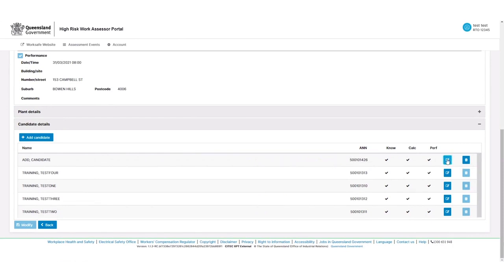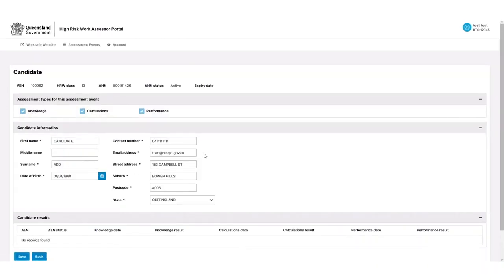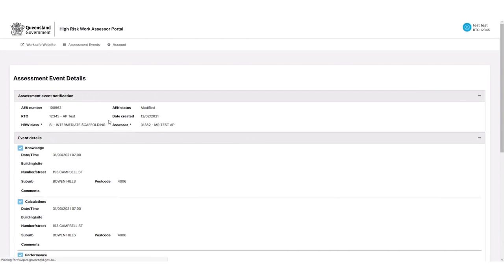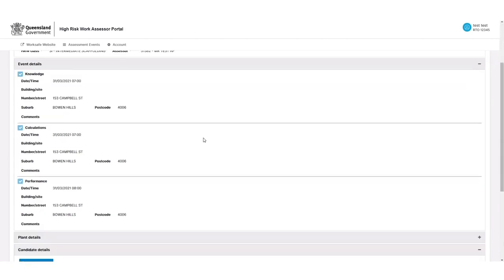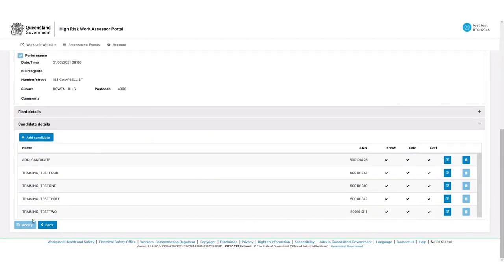So if we go back into that one, you'll see that once it's modified, you can change all of those details again. If we now head back out, we can see this assessment event is in modified status. If we made any changes, the modified button would be available for us again. We can select that to apply any of those changes that would be shown to the assessor. In our case, we have nothing left to do, so we'll jump over to the assessor and see how this assessment event looks from their side.